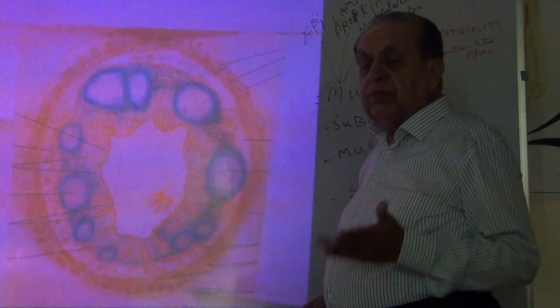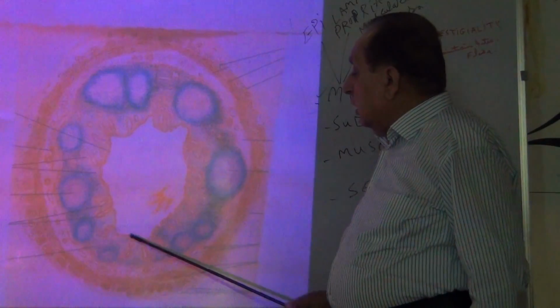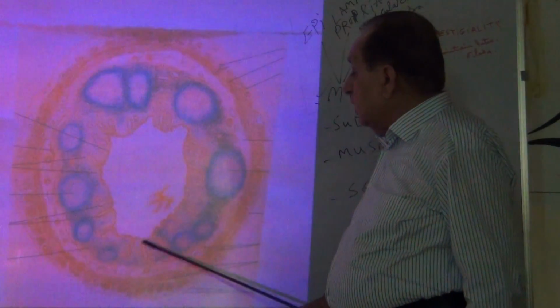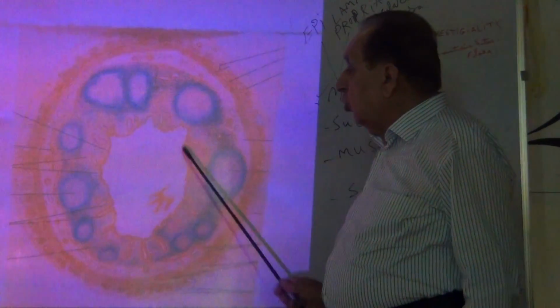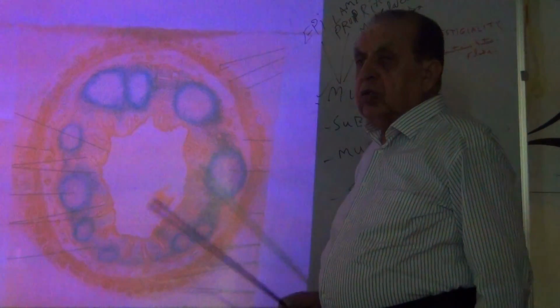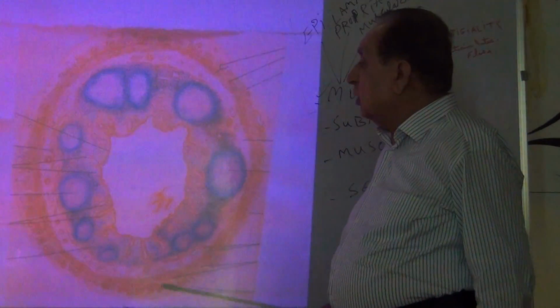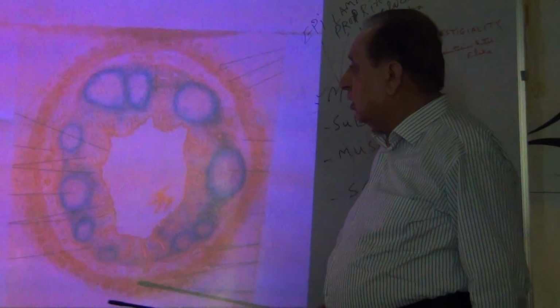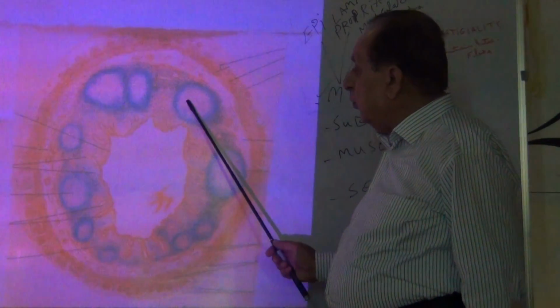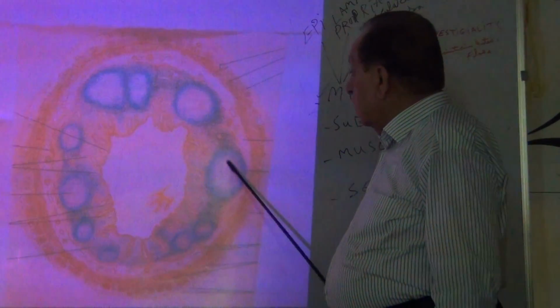Now again, the mucosa has the epithelium lining the lumen of the vermiform appendix, that is simple columnar epithelium that also contains goblet cells. Outer to the epithelium, the second part of the mucosa is the lamina propria.